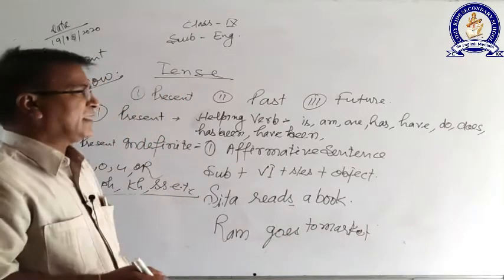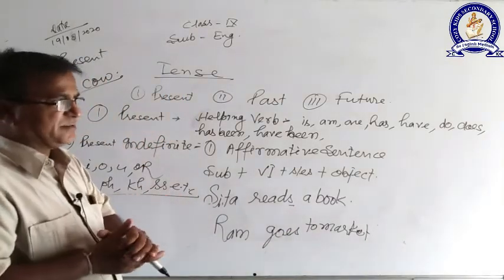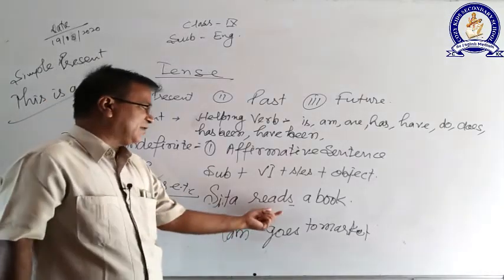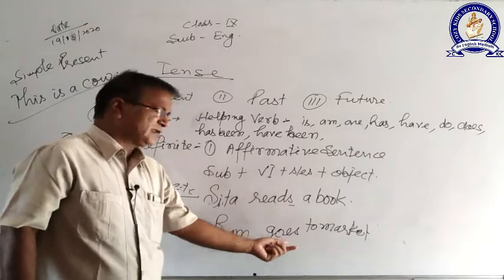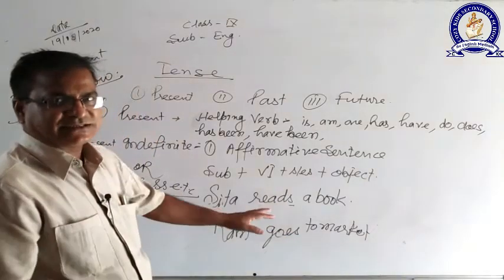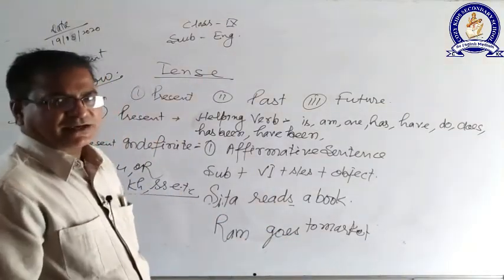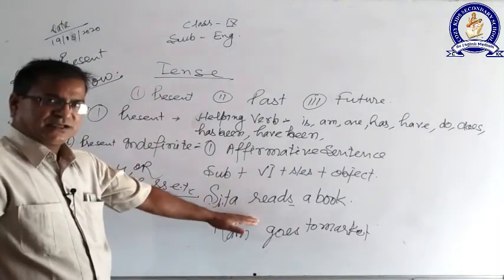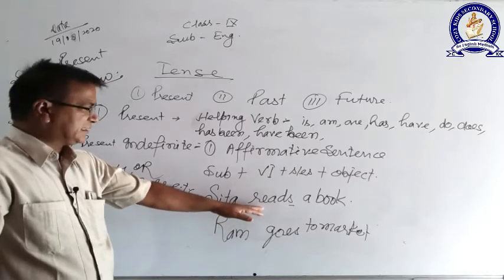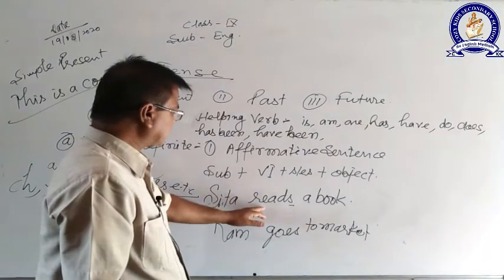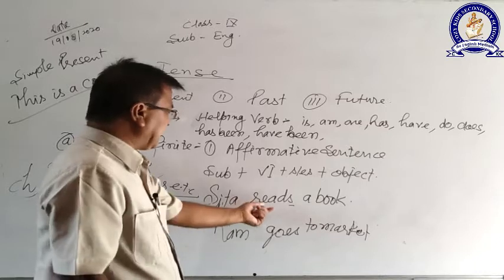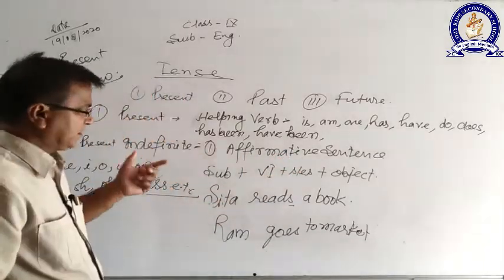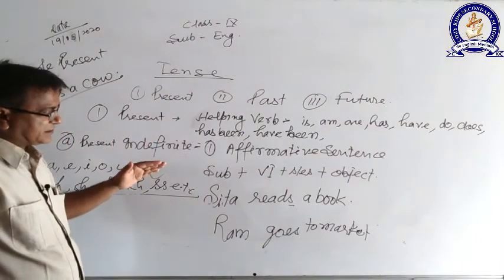And one thing is very simple. If such a type of sentence is coming anywhere, either in a newspaper or in your book, and the verb contains s or es, blindly you can say that this sentence belongs to present indefinite, and in present indefinite it is an affirmative sentence. This is the main characteristic of the affirmative sentence of present indefinite. So I think you must have just got it.